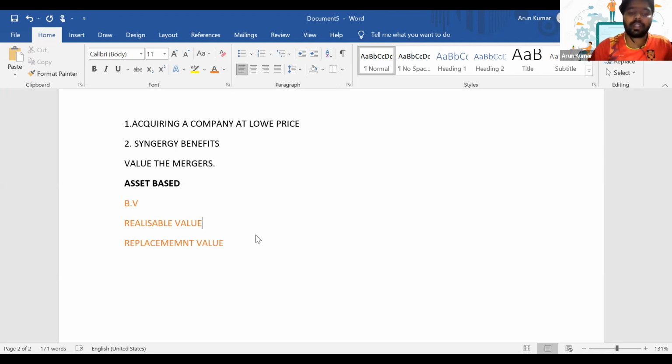So if the book value is not suitable, then we'll use the realizable value. What is the realizable value? That's the minimum amount that we have to pay to the seller. That's the selling price. When we value the assets at the price at which they could be sold individually, that is known as the realizable value. That's the minimum acceptable price we should offer to our target company.